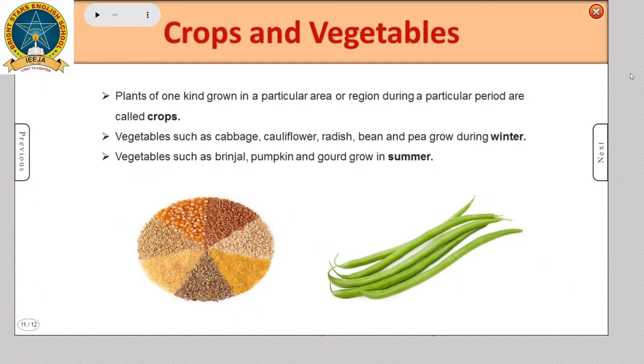Crops and vegetables. Plants of one kind grown in a particular area or region during a particular period are called crops. Vegetables such as cabbage, cauliflower, radish, bean, and pea grow during winter. Vegetables such as brinjal, pumpkin, and gourd grow in summer.